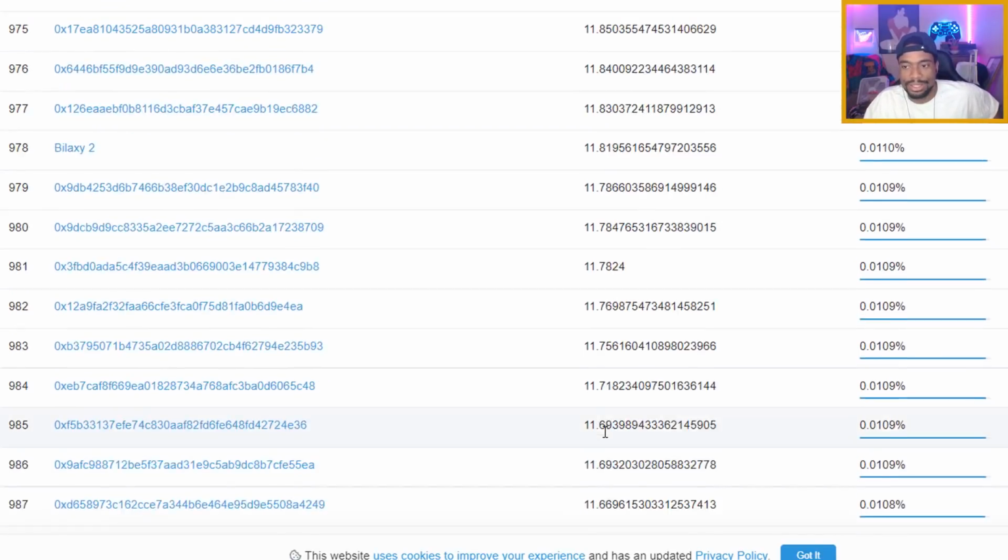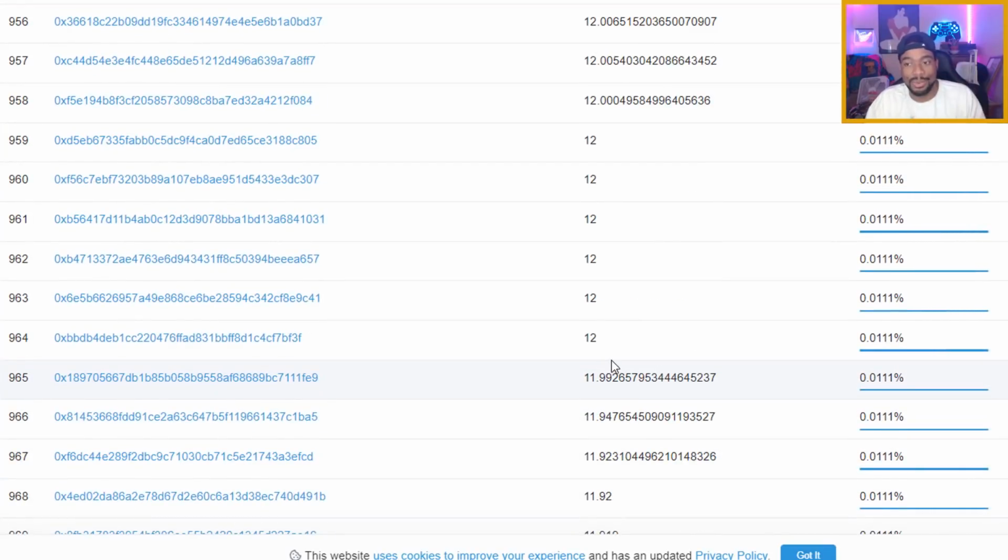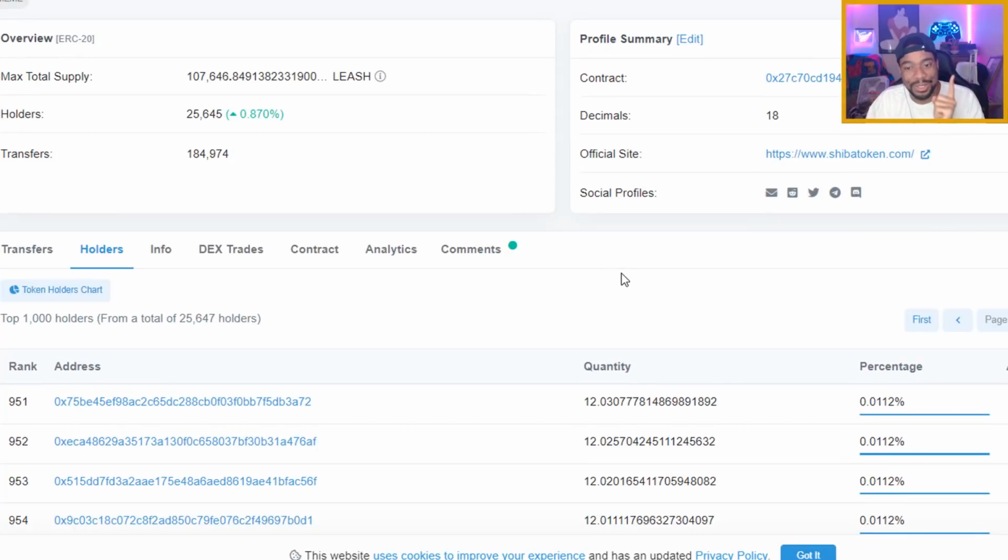So it's going to get to the point where everybody's going to want to have at least one LEASH token, just one, because eventually it's going to be 10,000 again. It has the potential to reach that $100,000 mark. Keep in mind, this is all just a potential prediction. This isn't anything guaranteed. This is based off of when the SHIBASWAP comes out and actually does what we all expect it to do.